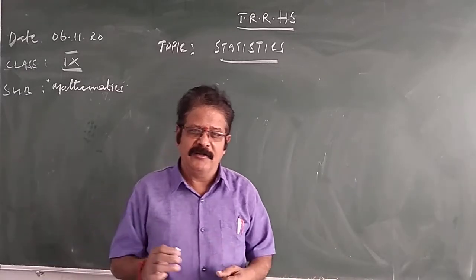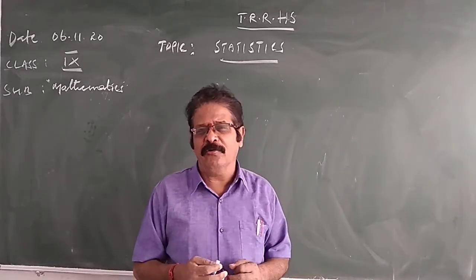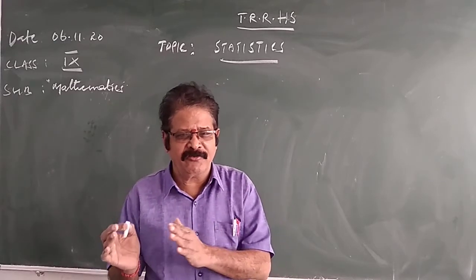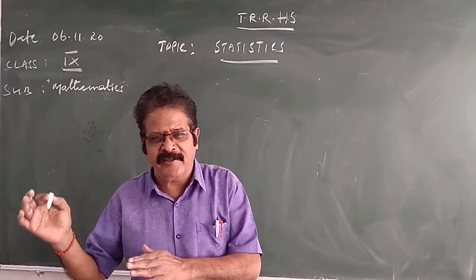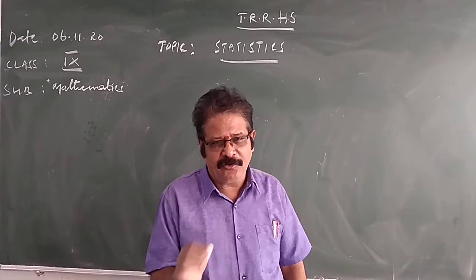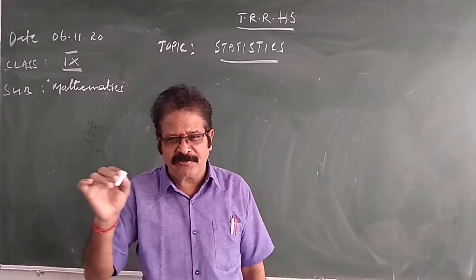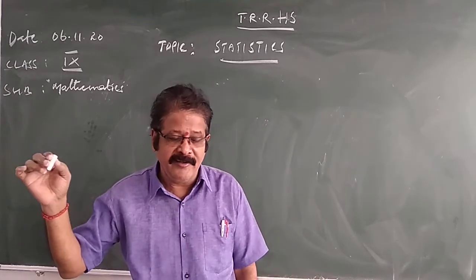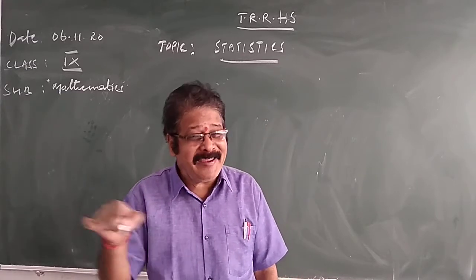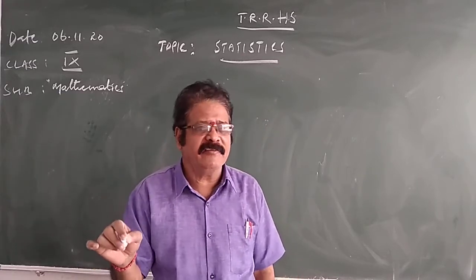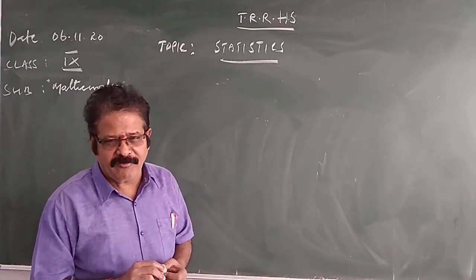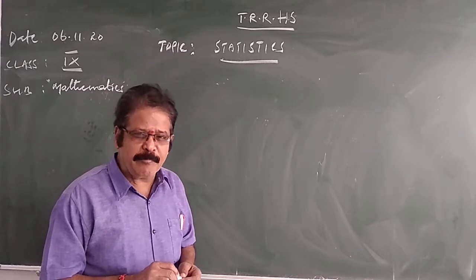Then the arithmetic mean is x1 plus x2 plus x3 plus x4 and so on up to xn, divided by how many observations there are, n. Briefly, it can be written as sigma xi by n. Sigma xi means the sum of the observations, by the total number of observations.